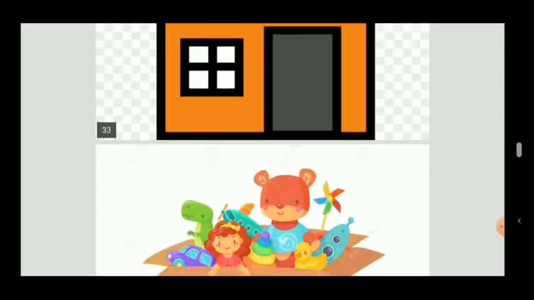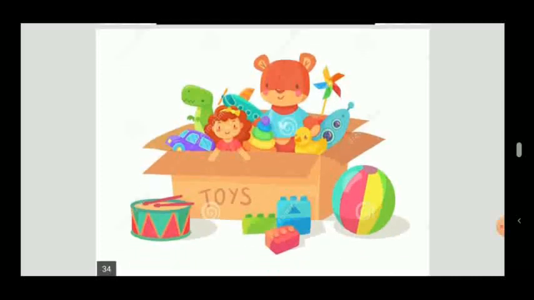We bind all these things and make our house. So these things which are made by men are called man-made things. So many other things you can add in this.